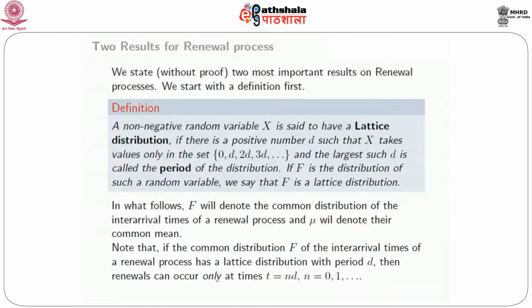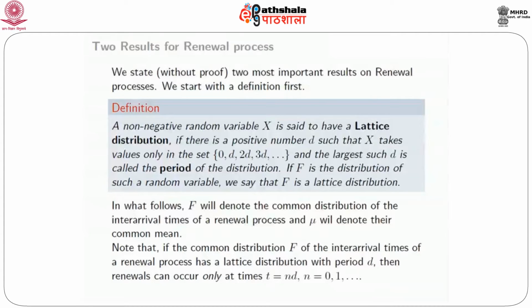The definition is: a non-negative random variable x is said to have a lattice distribution if there is a positive number d such that x takes values only in the set 0d, 2d, 3d, etc. So any value of x has to be a multiple of d. For example, any random variable taking non-negative integer values would be of this type, where d is 1.